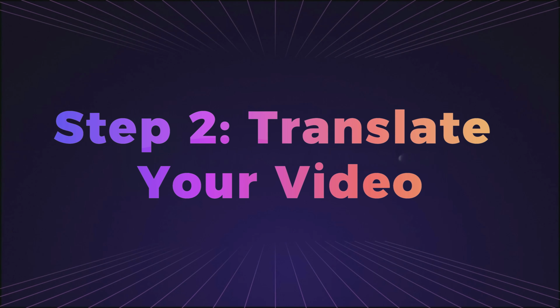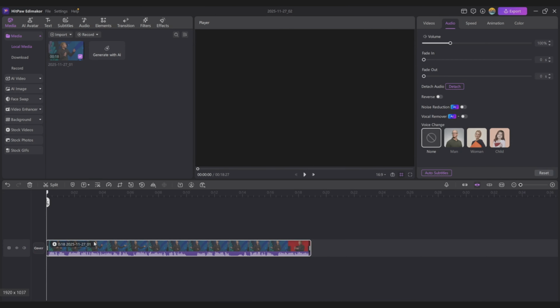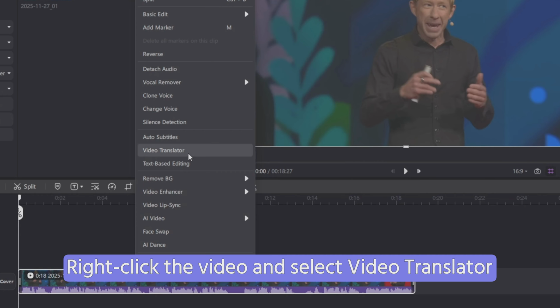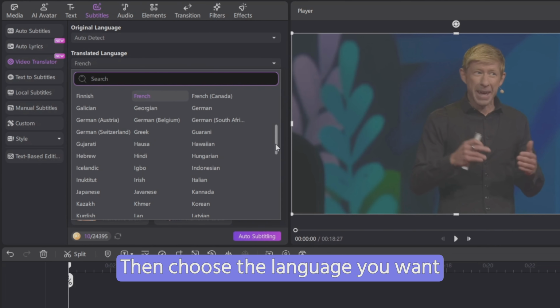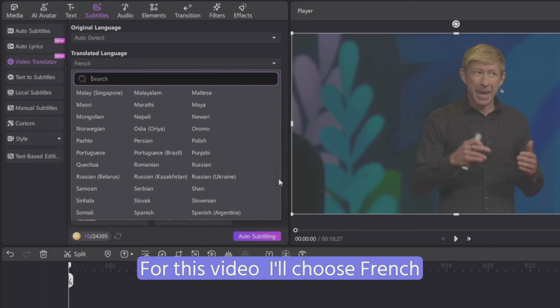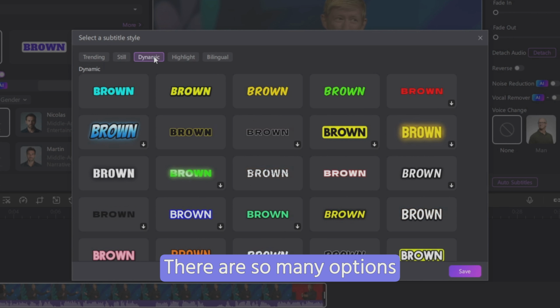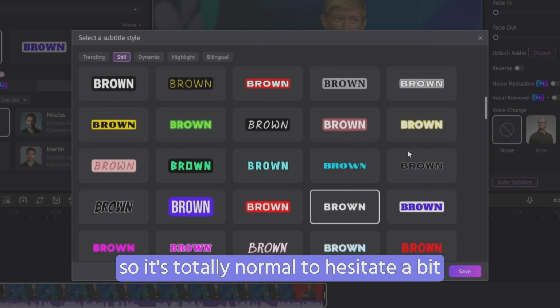Step 2. Translate your video. When you open it, import your video and drag it onto the timeline. Right-click the video and select Video Translator. Then choose the language you want. Edimakor can translate into more than 150 languages. For this video, I'll choose French. Next, pick the style you like. There are so many options, so it's totally normal to hesitate a bit.